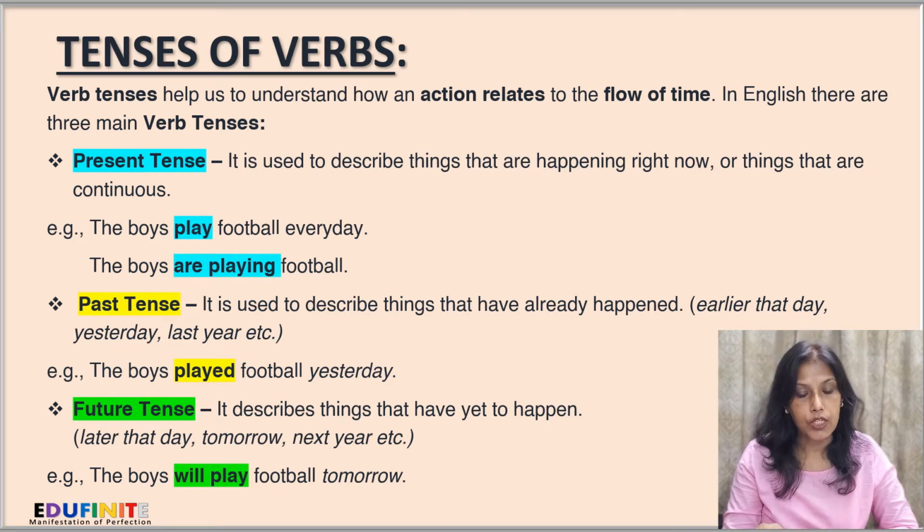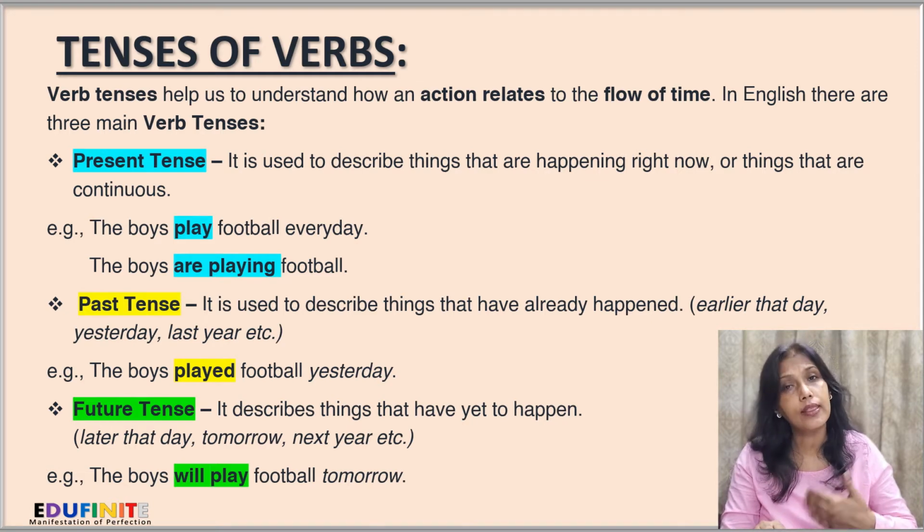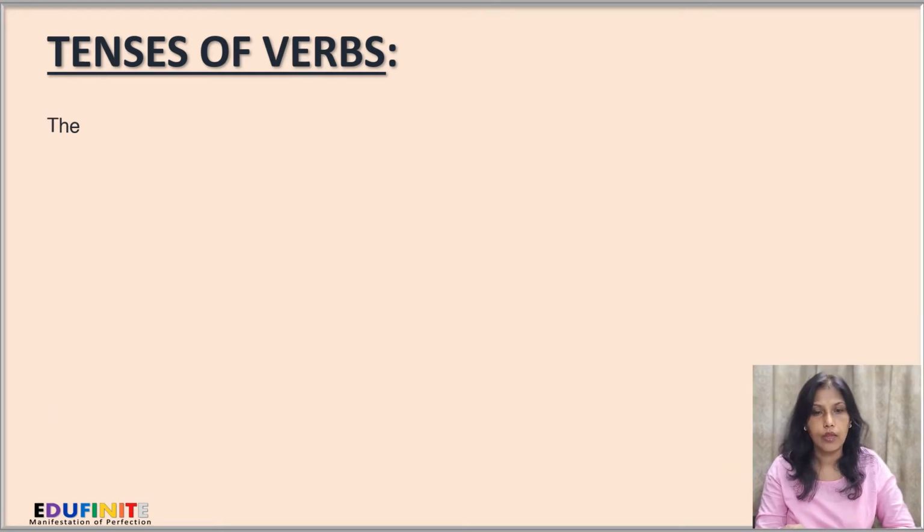Next, future tense. It describes things that have to happen yet. That is, it hasn't happened yet. It will happen in future. And we use words like later, that day, tomorrow, next year, etc. So, for example, we can say, the boys will play football tomorrow. So they are planning to play football the next day, tomorrow.